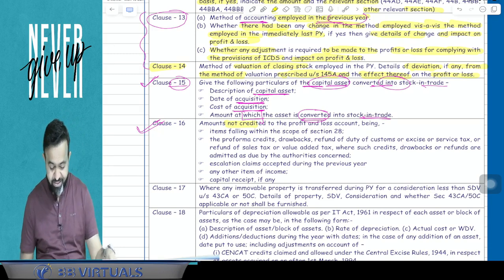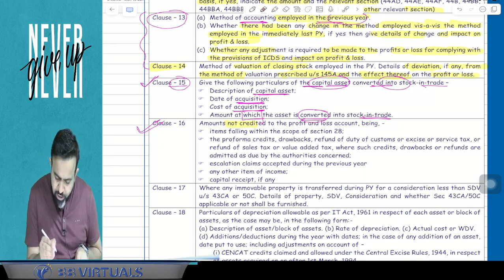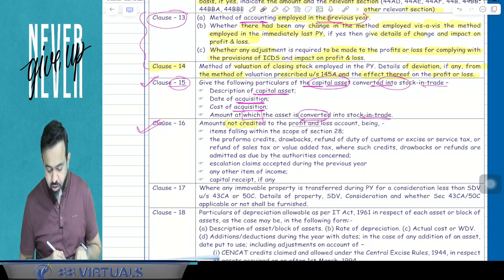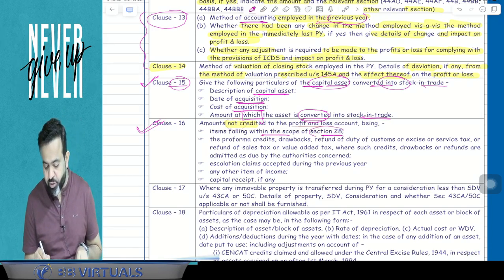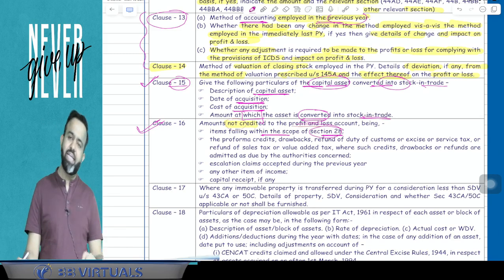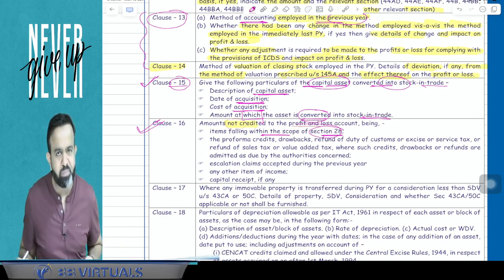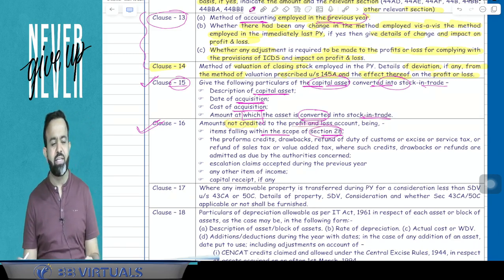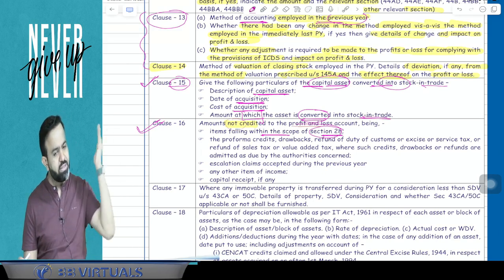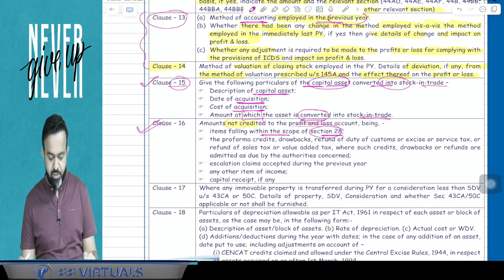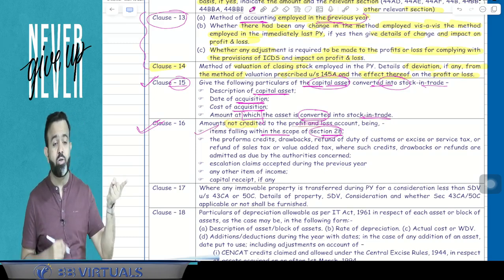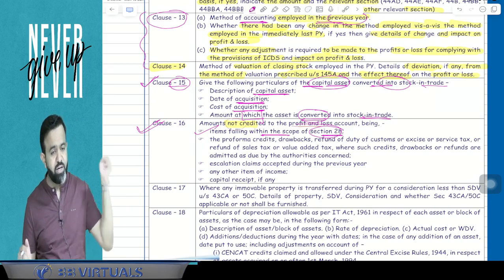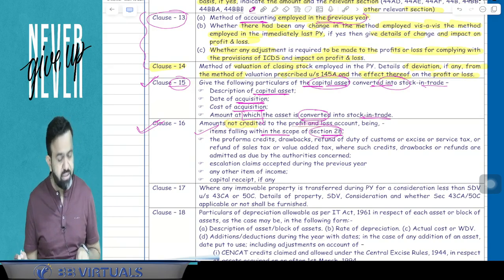So here what this point says: amount not credited to profit and loss account, being the item falling within the scope of section 28. Section 28 is the PGBP charging section. And the PGBP charging section says that this income has to be credited to the profit and loss account. This income should be taxable under the head PGBP. But guys, suppose this item is not credited to the P&L account, then the chartered accountant will report here in clause number 16.